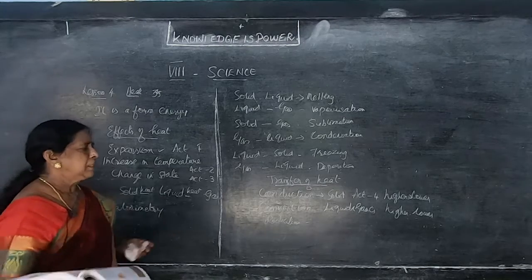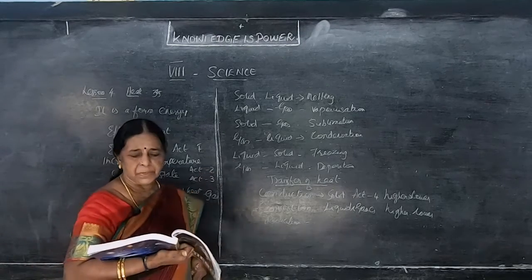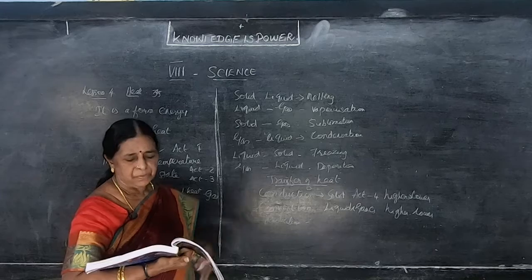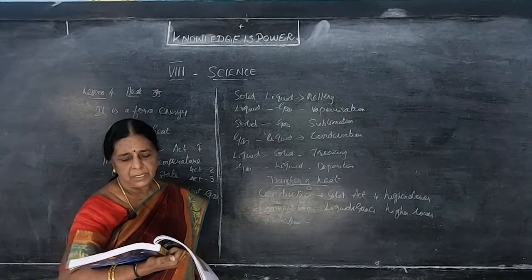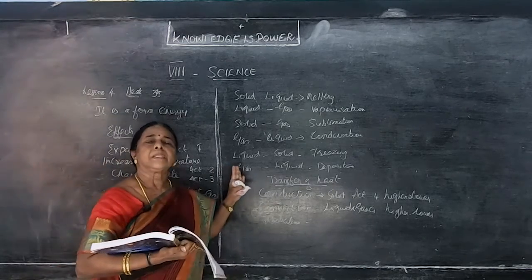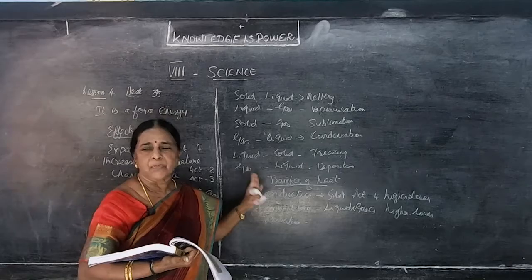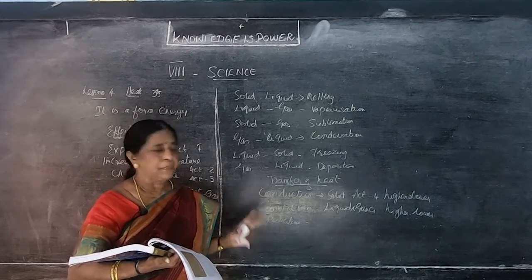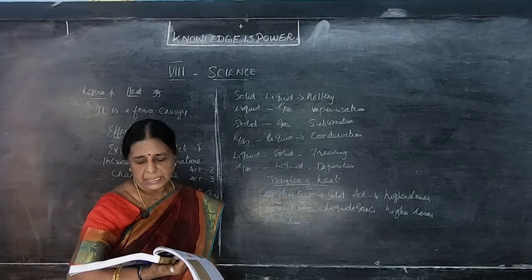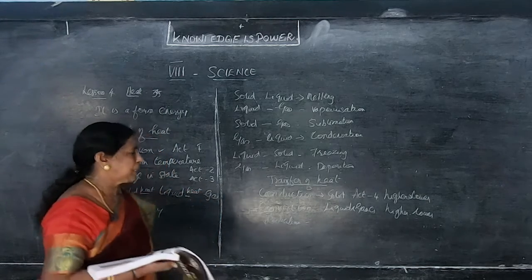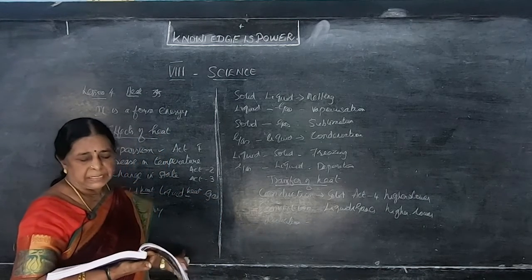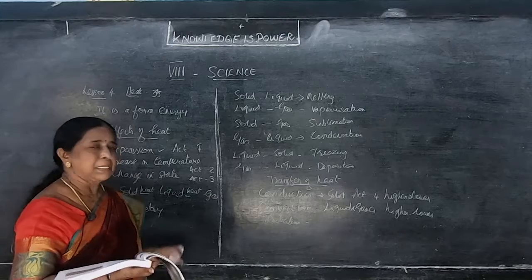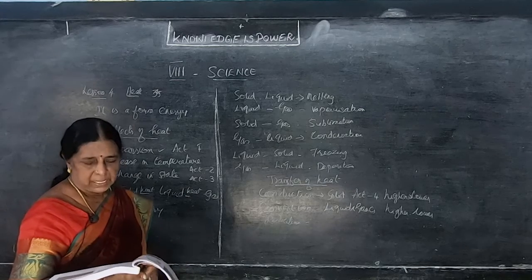So, we have seen the solid becomes liquid, and liquid becomes vapor. These are all what? Forms of energies. Okay. These are all physical changes. Heat transfers. Heat will be helpful in physical change as well as in chemical change. To measure the amount of heat, calorimetry is a technique used to find out the amount of heat involved in a physical or chemical change. Heat is important for physical as well as chemical change.